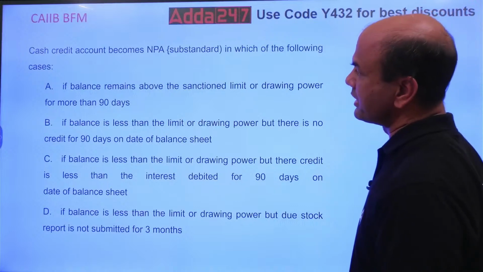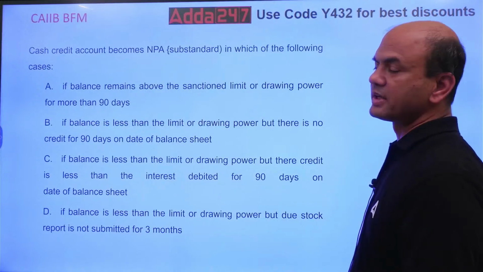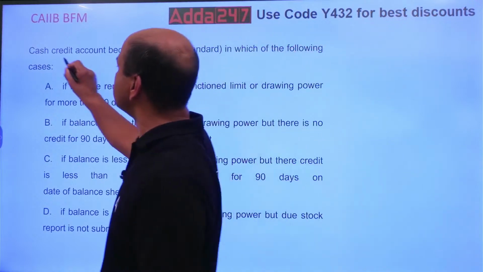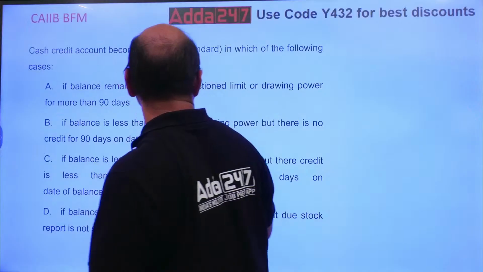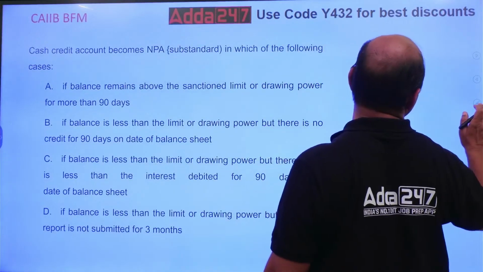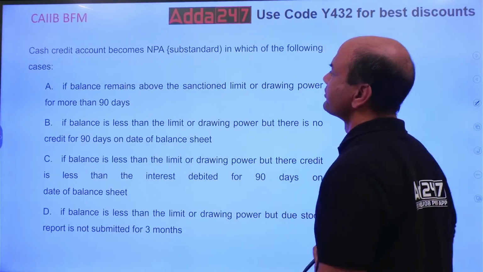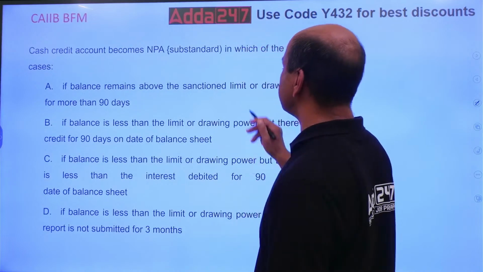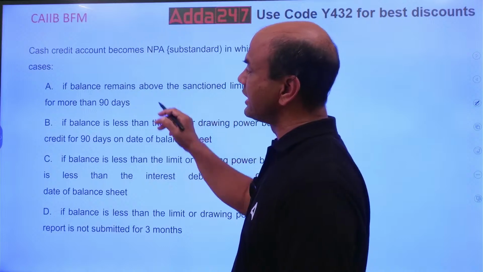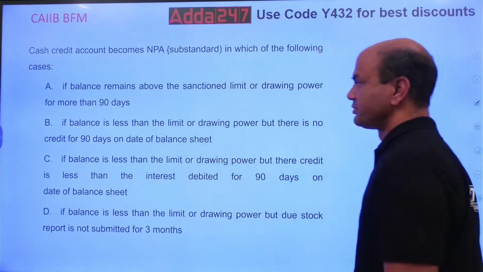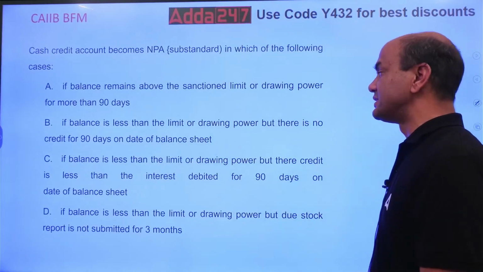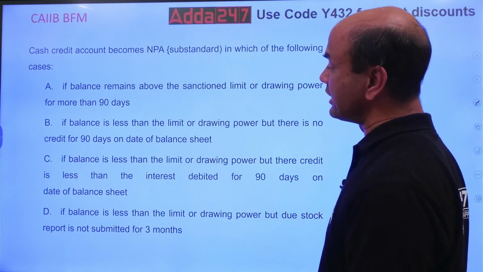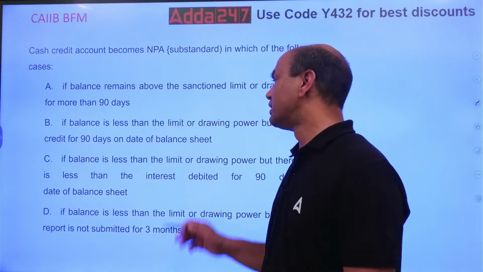Cash credit account becomes NPA in which of the following cases? So when will your CC account become NPA? Option A: if the balance remains above the sanction limit or the DP for more than 90 days. Option B: if the balance is less than the limit or DP, but there is no credit for 90 days on the date of balance sheet.